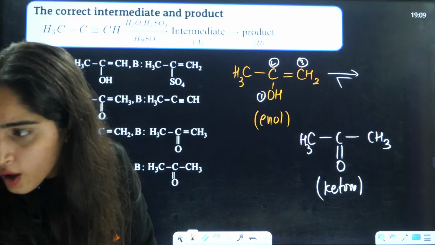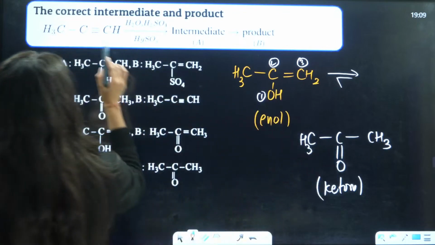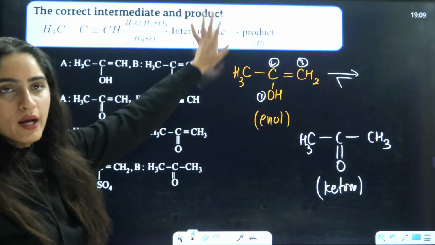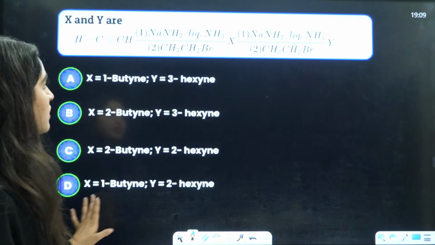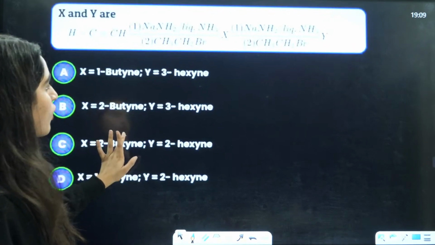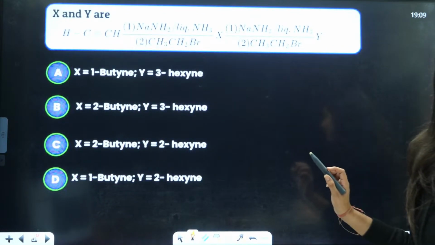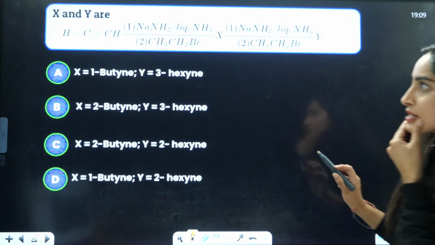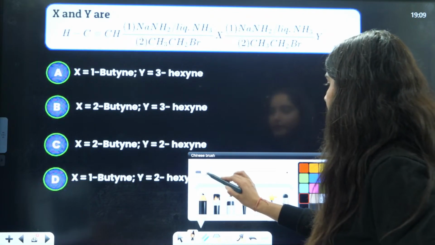Oh, question was not visible. Chalo, theek hai. Now that I told you, I'll just take care of whether the next questions will be visible or not. Chalo ji. Now, is this visible to you? Now is it visible? Okay, if that is not visible, then I'll just rewrite it.